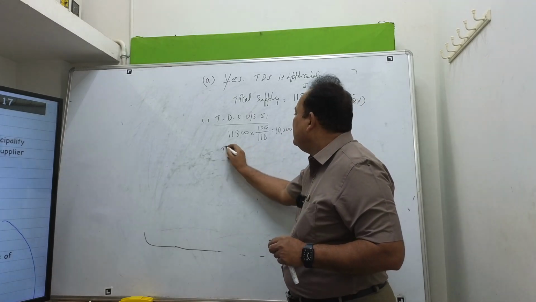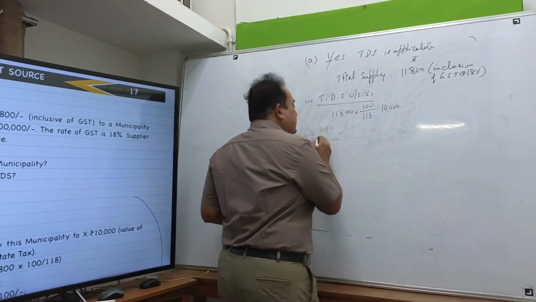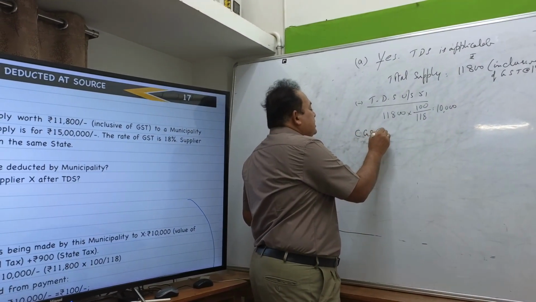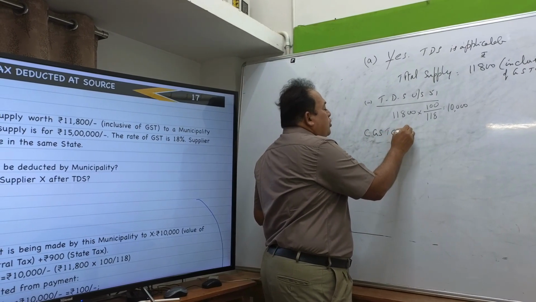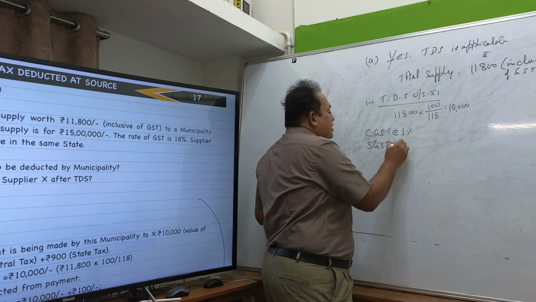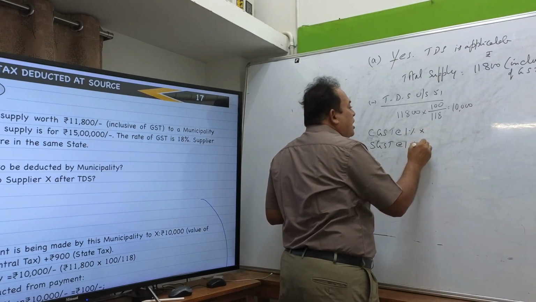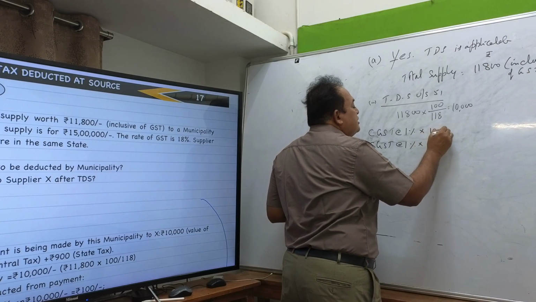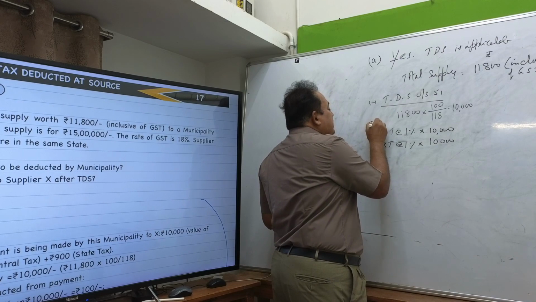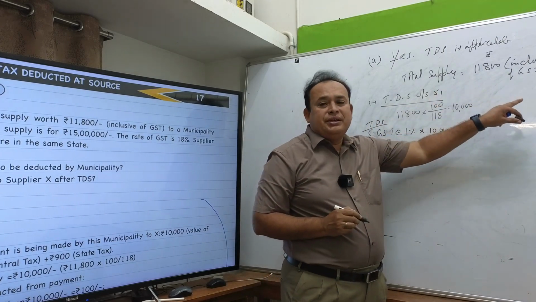Now, here CGST at the rate of 1%, SGST at the rate of 1%, as it is an intrastate supply. That's why on rupees 10,000. TDS should not apply inclusive of the GST.